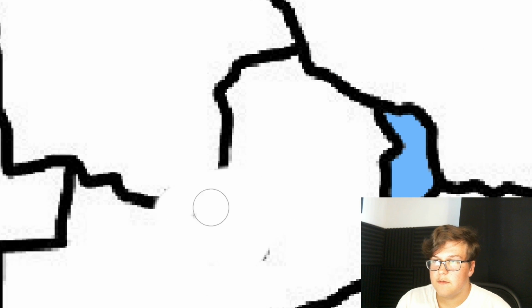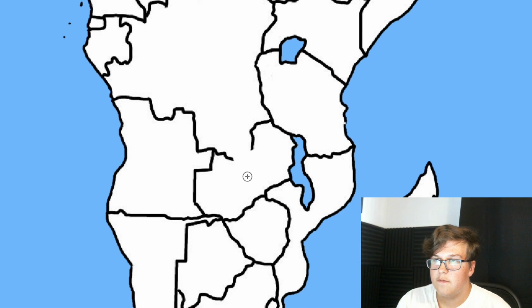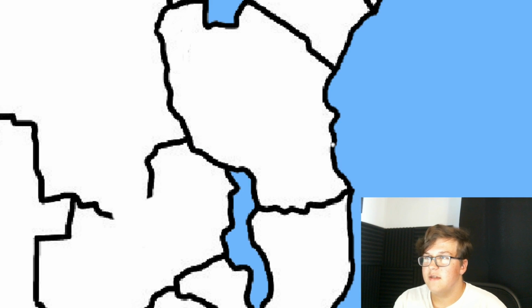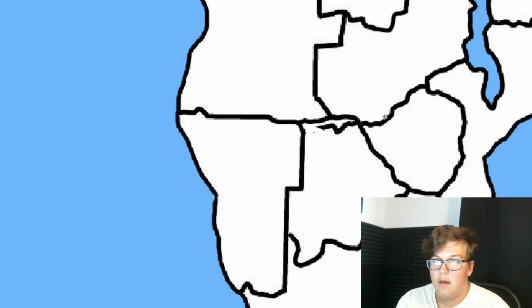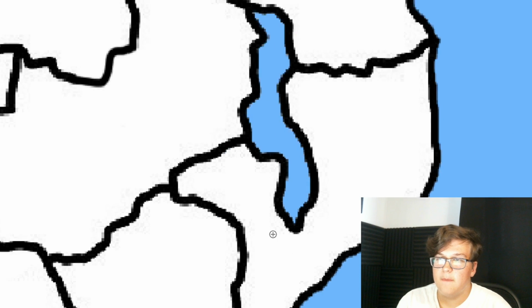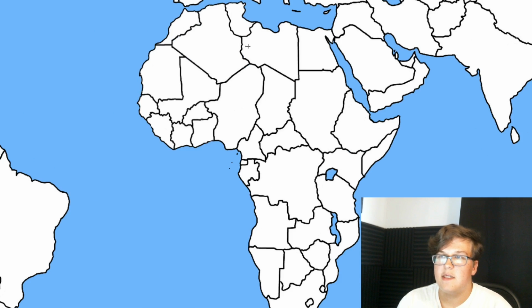Then Zaire's little thing right here is going to be given over to Zambia. That's right, Zambia. I was going to say Zimbabwe, but it's Zambia, so they can have that. And then Namibia's panhandle is going to be given over to Botswana. This area of Mozambique is also looking kind of weird, so I'm going to give that over to Zambia too. So there we go, we have Africa fixed up, new country-wise.